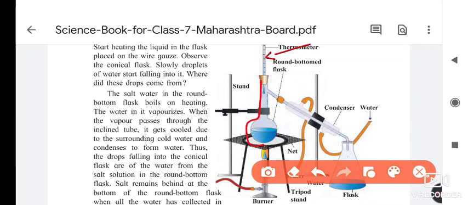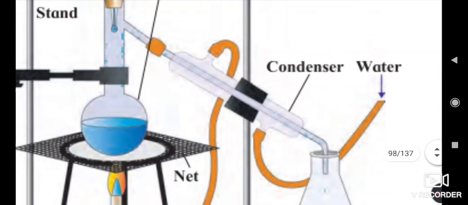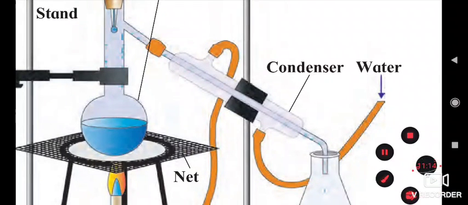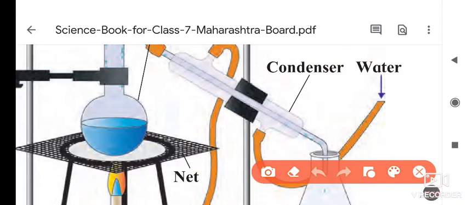This bottle is called a round bottom flask, and it has an extension, and here it was joined with the condenser. This is a condenser. Its structure is it has two pipes. One pipe, if you see in the picture, here it is the one pipe.